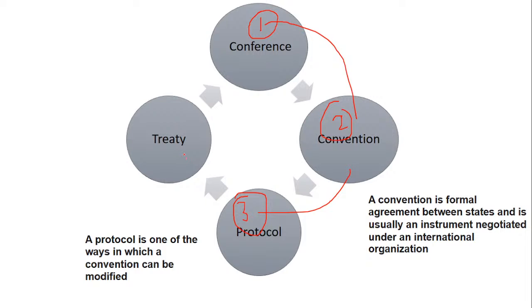A convention is accepted after the modifications are done. Protocol is basically an alteration and amendment. Shelly, you're talking about acceptance. That is after the discussion in the conference. It is like that. Is it clear? Still, I have one more slide to make it a little clearer.